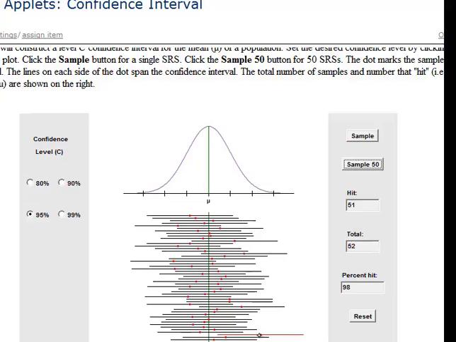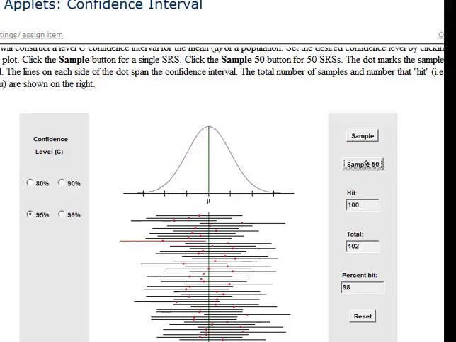This sample statistic is so high that when I subtract the margin of error from it, it's not long enough to capture that true population parameter right there. You'll notice that 98% of my samples have given me an interval that do contain the true population parameter, and 2% of them have not.